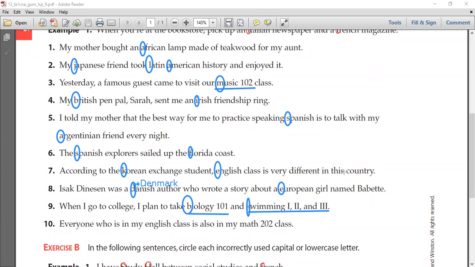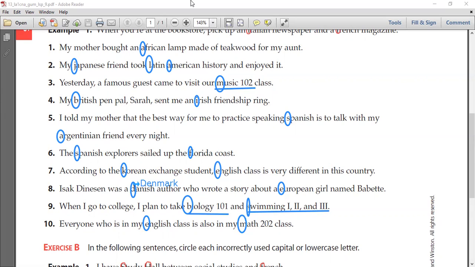Thanks, Tala. Okay, number 10, Abdurrahman. Everyone who is in my English class is also in my Math 202 class. The E in English and the M in Math. Great. Sorry, the E in English, because it's a language, we need to always capitalize it. And in my Math 202 class, you also said the M in Math, because we see that it is associated with a number, which is 202. Okay. Any questions about numbers 1 to 10? Okay.